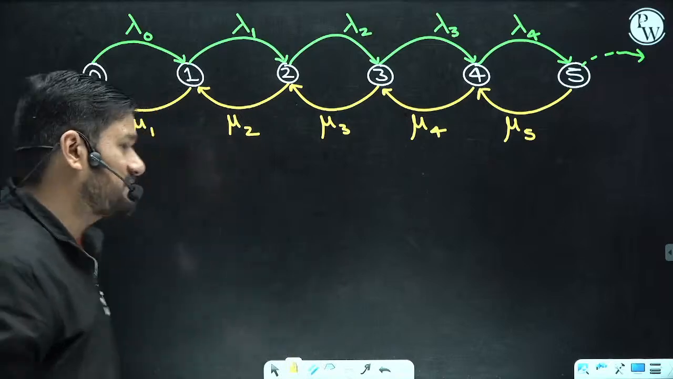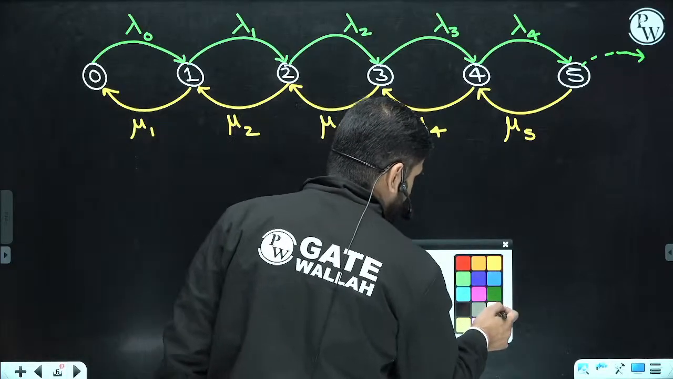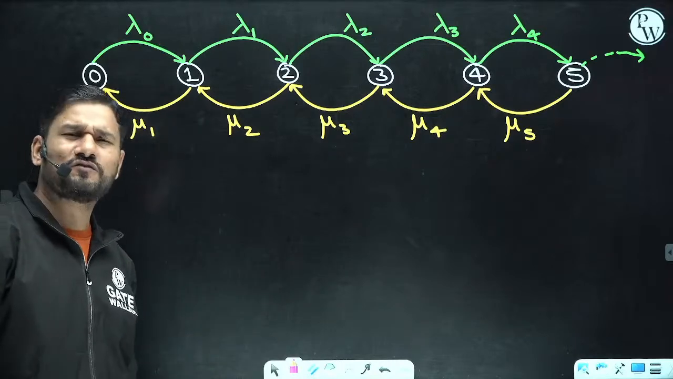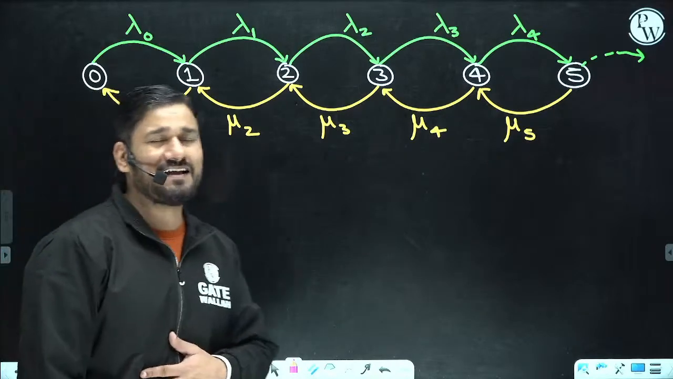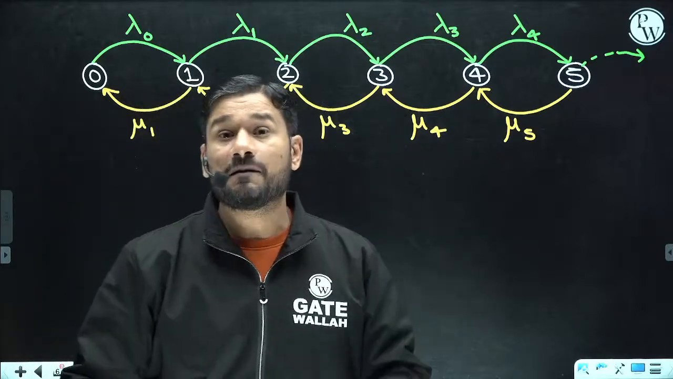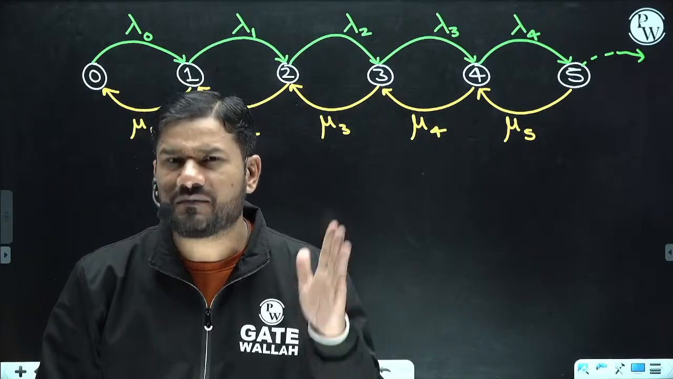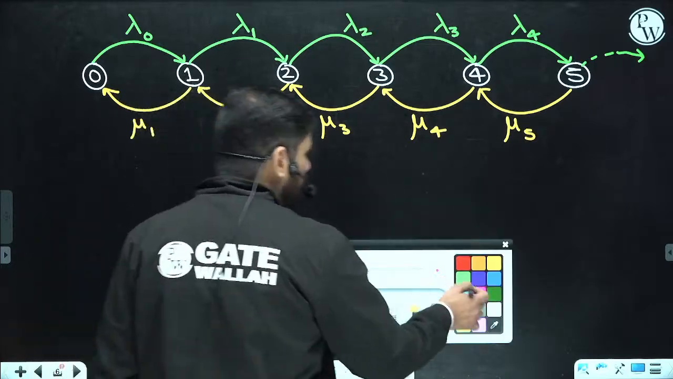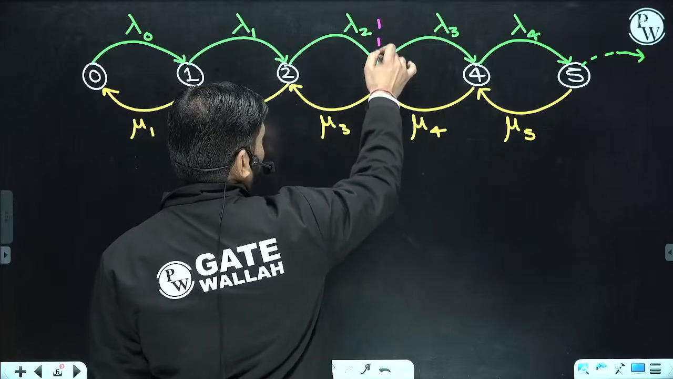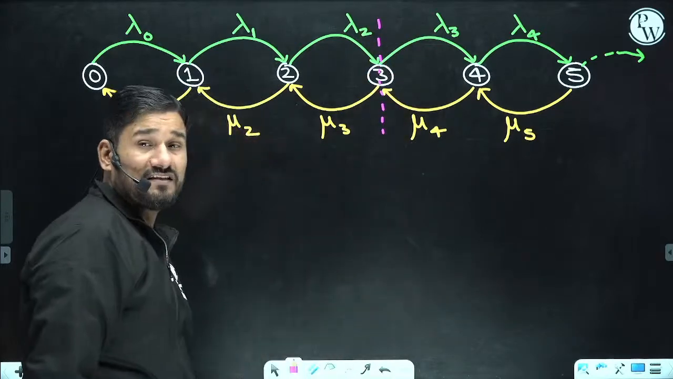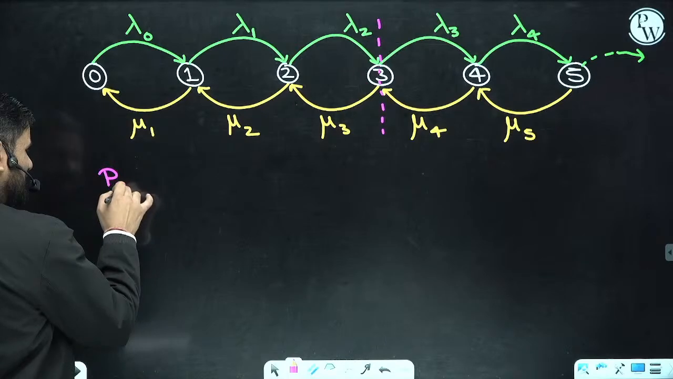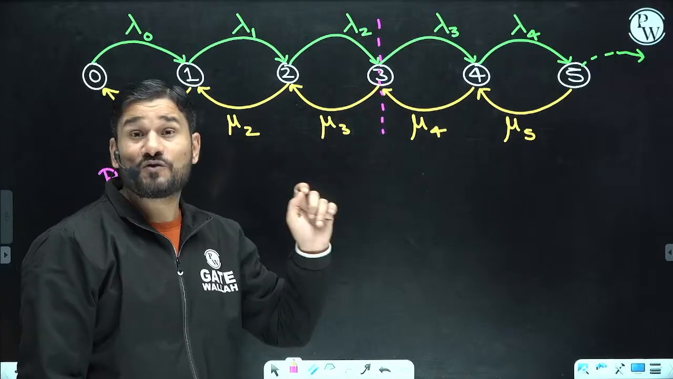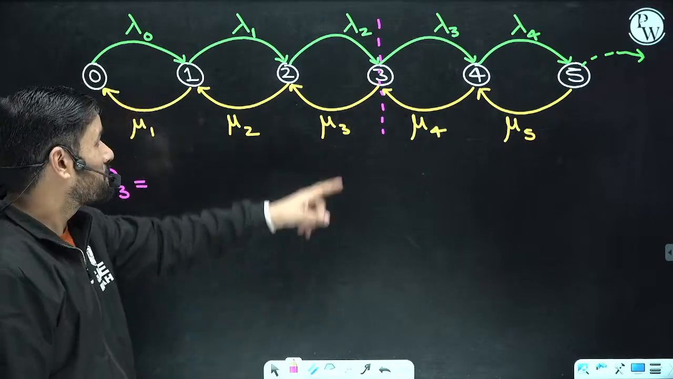Now, an excellent thing I am going to discuss here. Suppose you want to find the value of P3. What is P3? The probability of having 3 people in the system at any point of time. If you are interested in finding P3, see how easily you can find it. Just stand at this state 3. You are going to enjoy the numericals. Just wait.